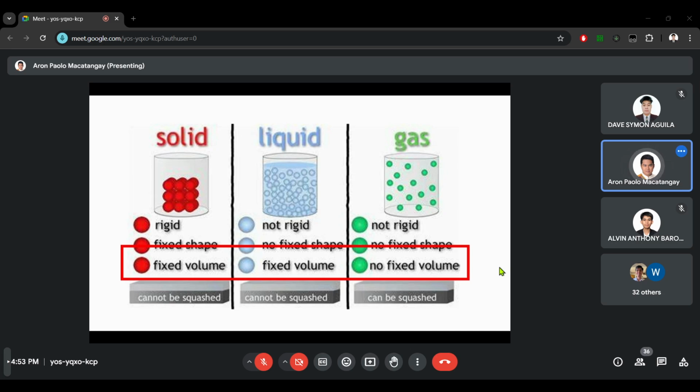Unlike liquid, where the volume of the liquid will remain the same no matter where you place it, for gases, the volume changes depending on the container. If your container is large, then the gas will fill that full volume. If your container is small, then the gas will compress itself into that smaller volume. Okay, so no fixed volume for gases.